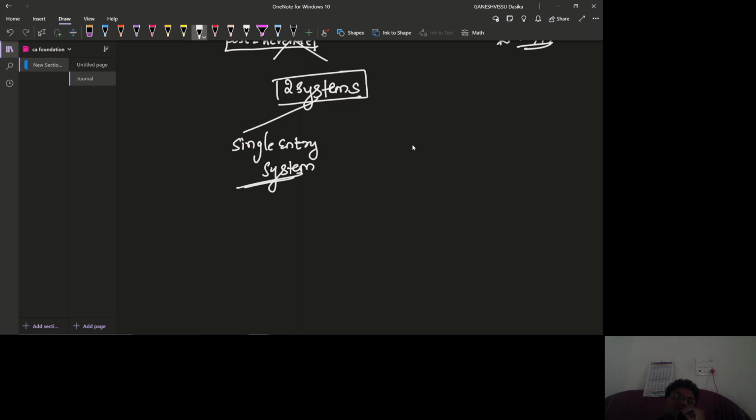This topic is also there. This single entry system topic is also there in this revised scheme of accounts. Single entry system and double entry system of accounting. You might have heard about debit, credit, etc., right? This will be coming in the double entry system.